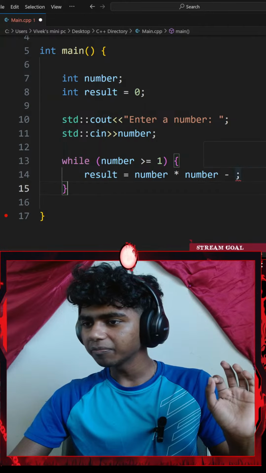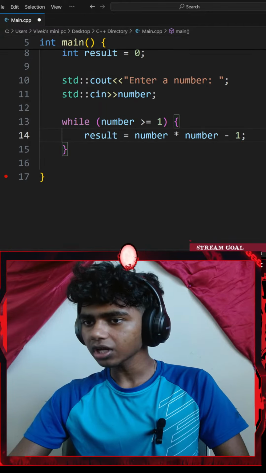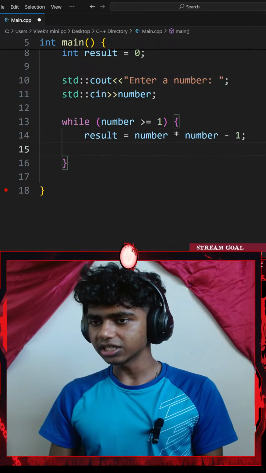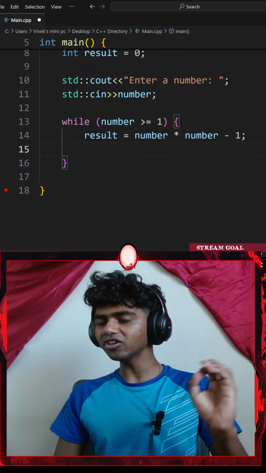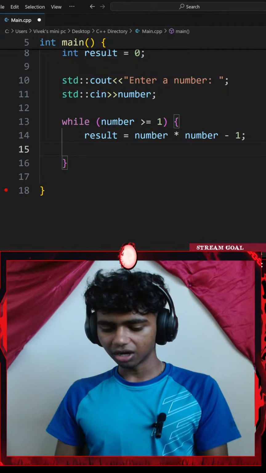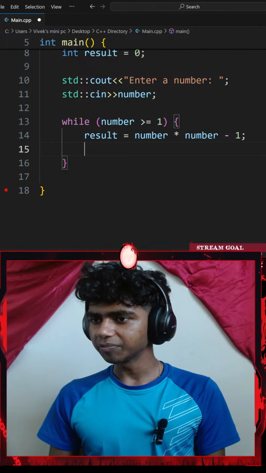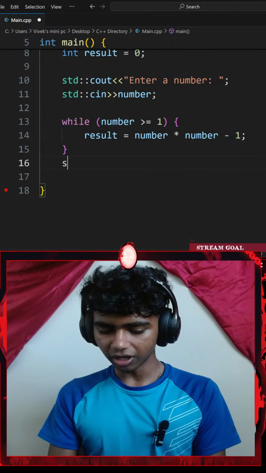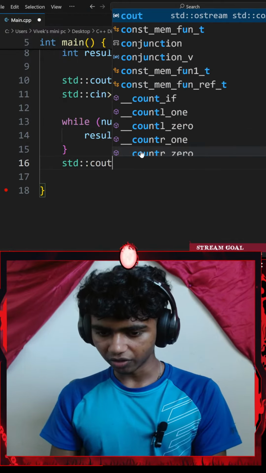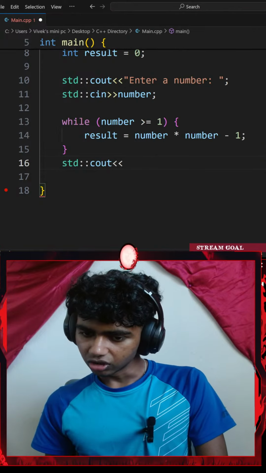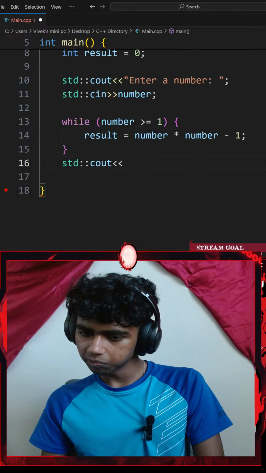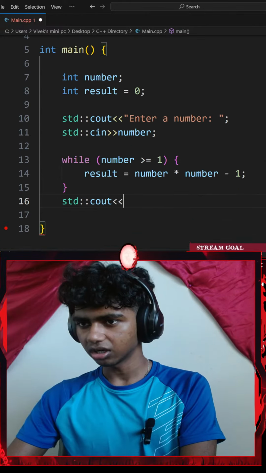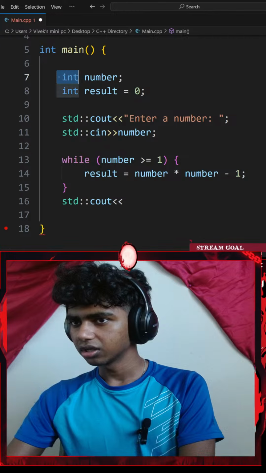Okay, that said, number minus 1. Okay, perfect. Next up, let's see. What else did we need? I remember doing this question before. I could go with my number multiplied by... No, I think that's pretty good. Outside my loop, let me add a standard console output with an insertion operator. You need to initialize number. Initialize number. Okay, integer number.